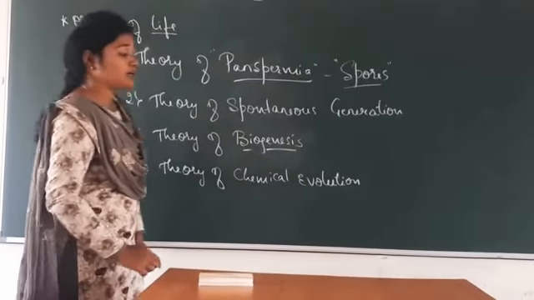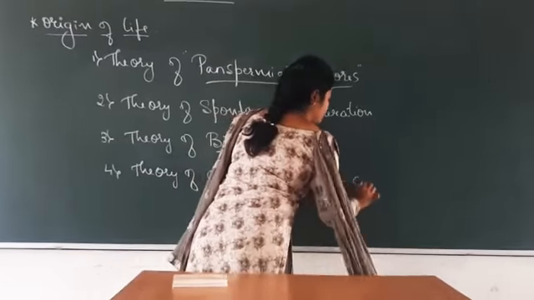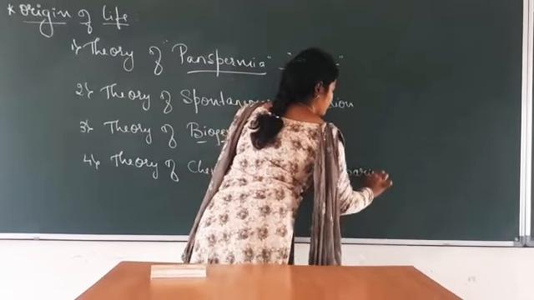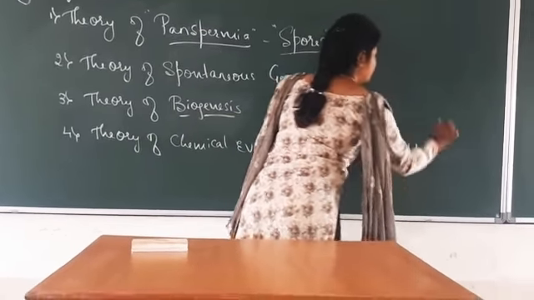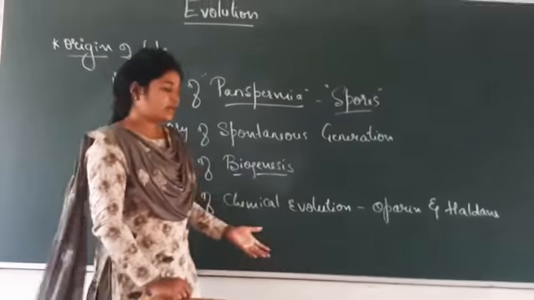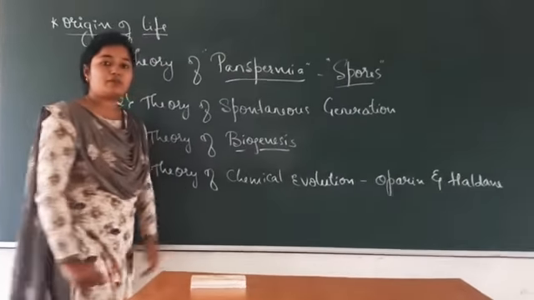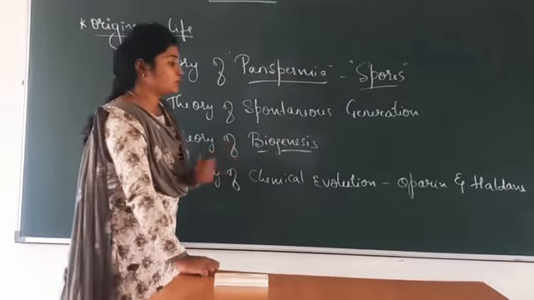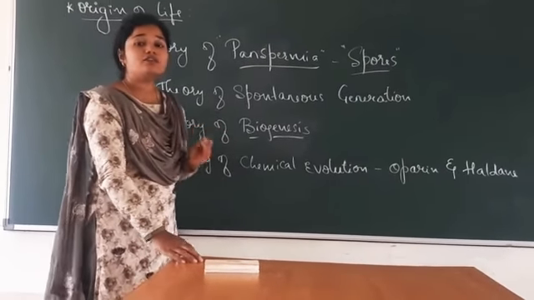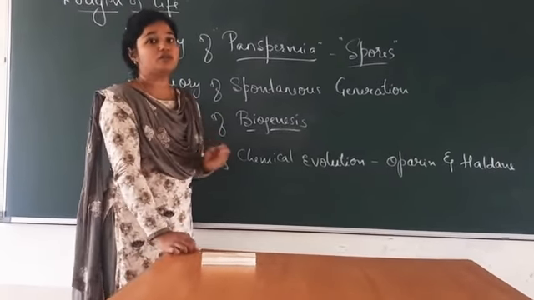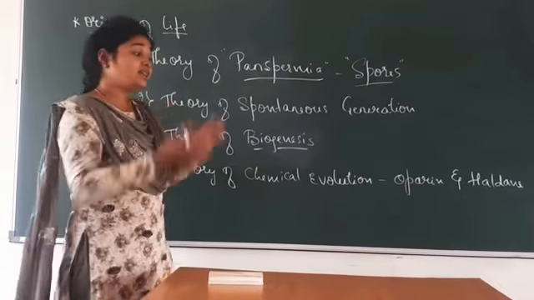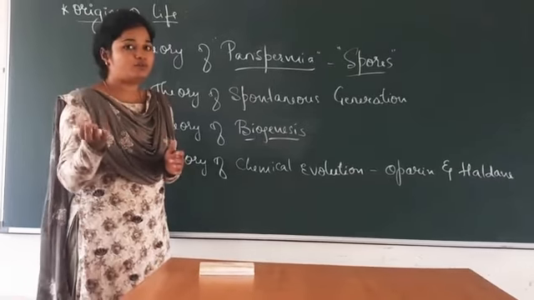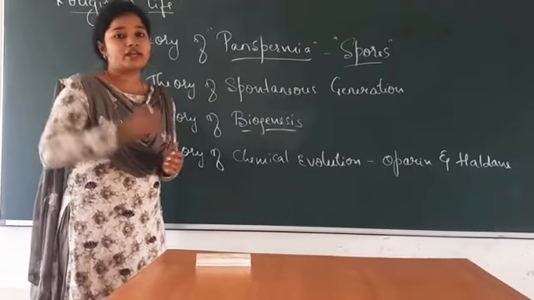This theory was given by two persons, Oparin and Haldane. They proposed that the first life form existed from pre-existing non-living organic molecules, and these organic molecules were formed from non-living inorganic constituents.